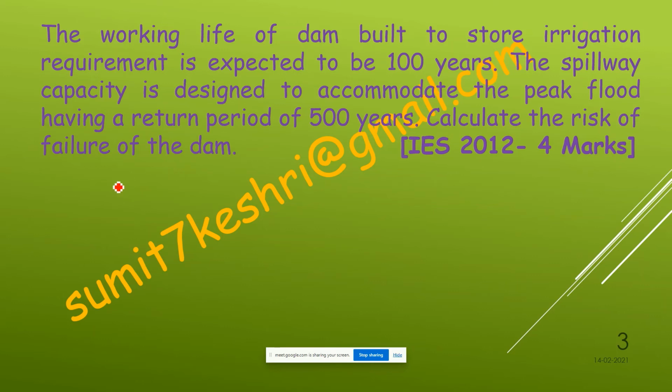Calculate the risk of failure of the dam. How to calculate?